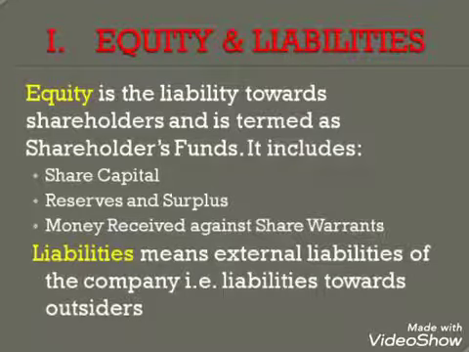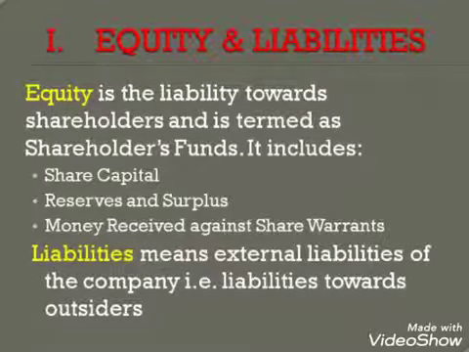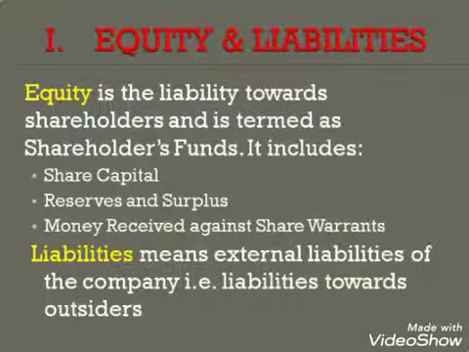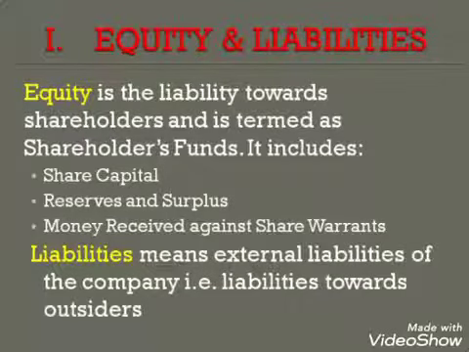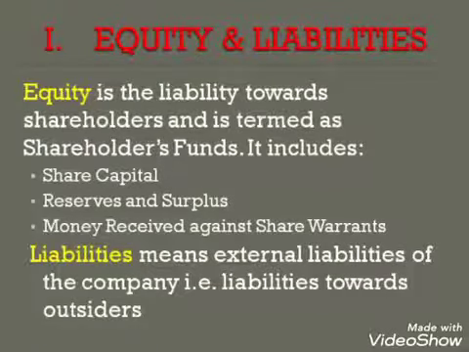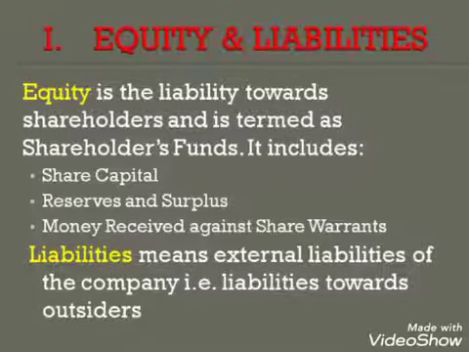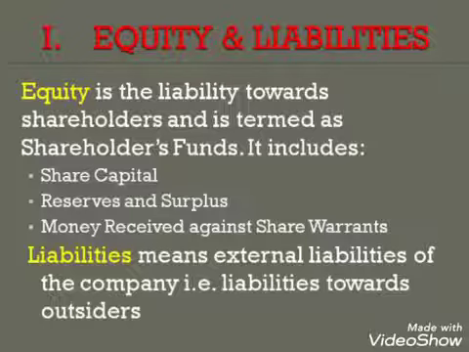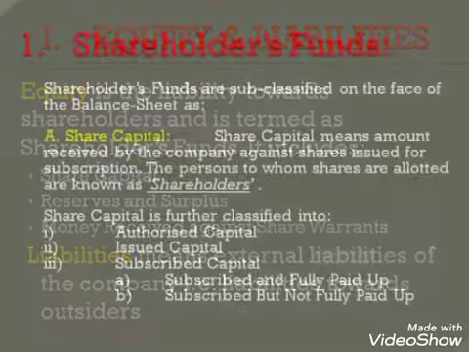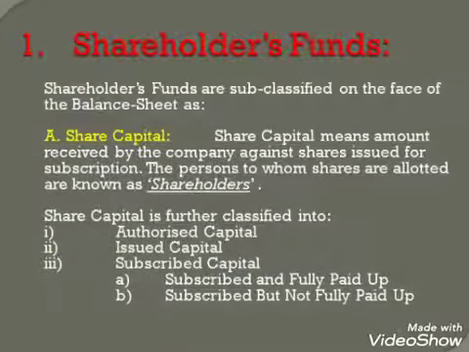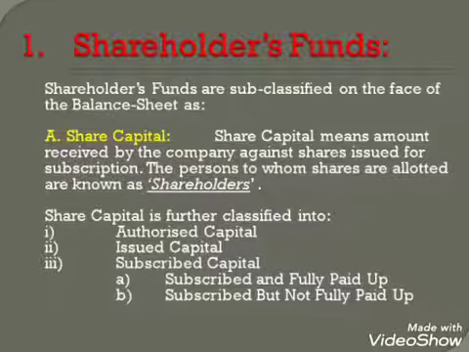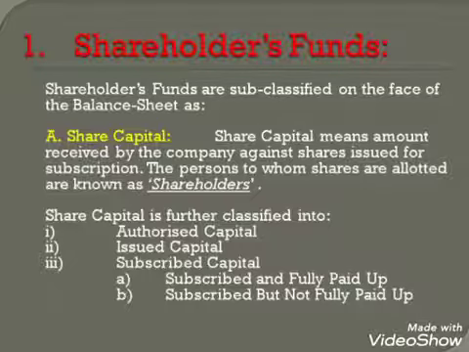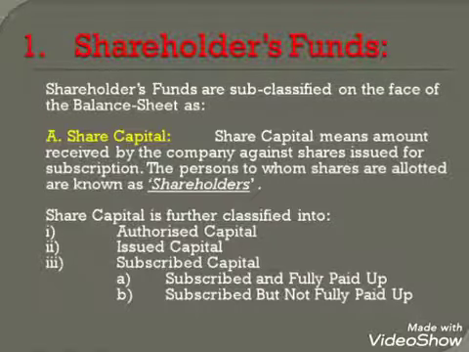termed as shareholders' funds. Shareholders' funds include share capital, reserves and surplus, and money received against share warrants. And liabilities means external liabilities of the company, that is, liabilities towards the outsiders of the company. The contents of the balance sheet in each section are divided into major heads and subheads.